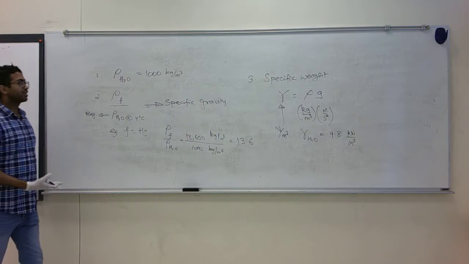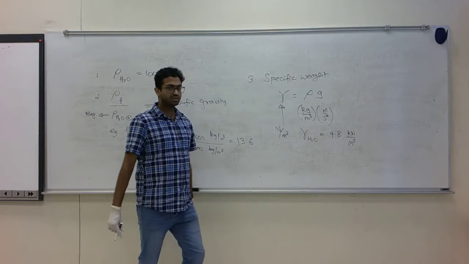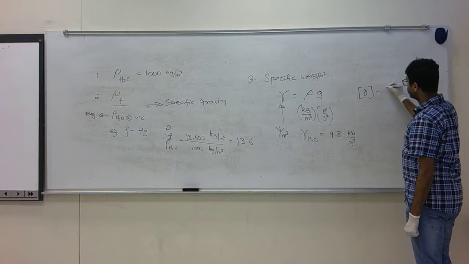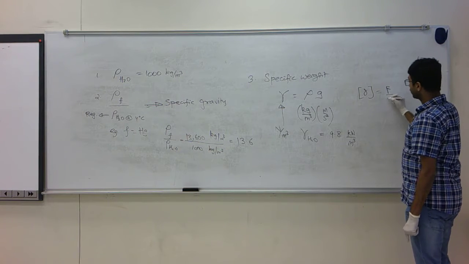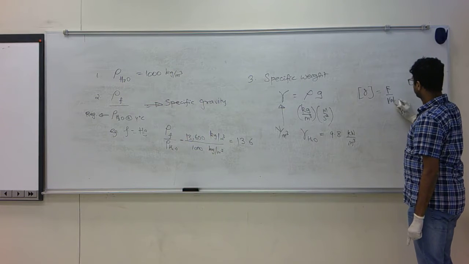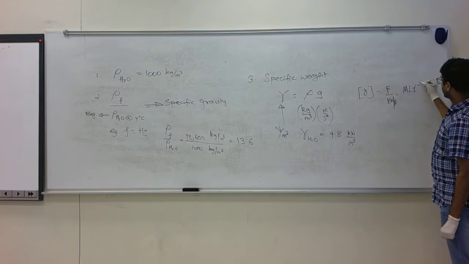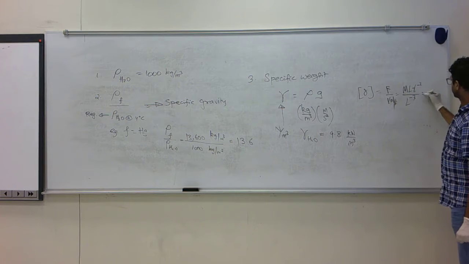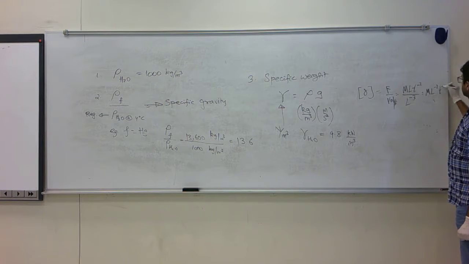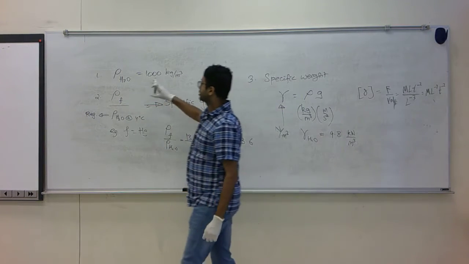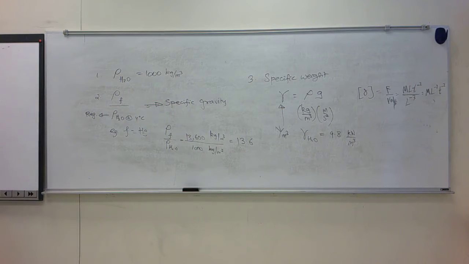Just as a quick exercise, you can calculate the dimensions of gamma. Gamma would have the dimensions of weight, which is force divided by volume. So that would be M L T to the power minus 2 divided by L to the power minus 3, or this is M L to the minus 2 T to the minus 2. We will do this as we go along for many quantities. So specific weight, specific gravity, and simply density are three ways of expressing the density of a fluid.